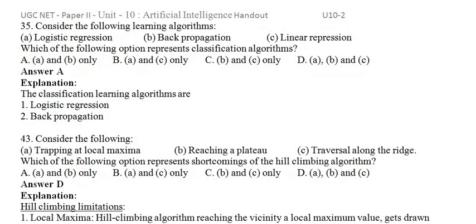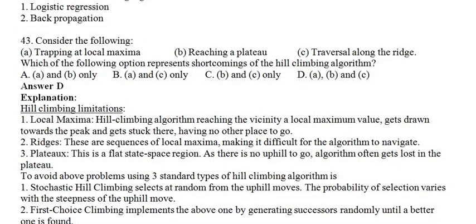Now the next one: consider trapping at local maxima, reaching a plateau, traversal along the ridge. Which of the following options represents the shortcomings of the hill climbing algorithm? Hill climbing is one of the heuristic algorithms where we have some terminology called local maxima, okay.